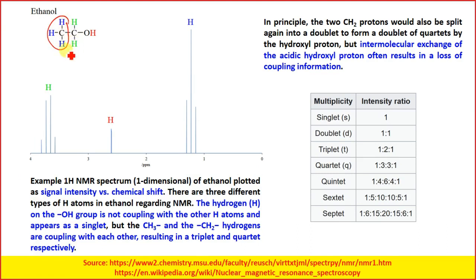We have to look into the surrounding hydrogen atoms. In the surrounding hydrogen atoms, we are having this CH2 and CH2. So these surrounding hydrogen atoms, there are 2. So for these 3 hydrogen atoms, we will be getting 2 plus 1 peaks.